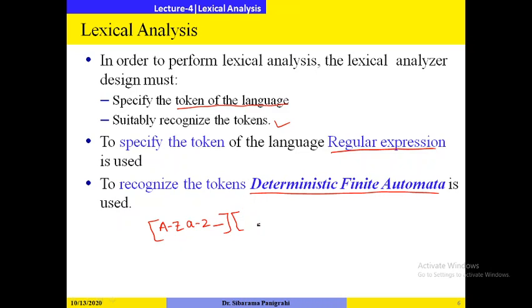After that you can keep A to Z, small a to z, 0 to 9 and underscore, with a star, so any combination of these. So it starts with an alphabetic character or underscore, then it consists of a number of alphabetic, numeric and underscore characters. This is how I have specified the identifier. By using regular expressions, we specify all the tokens of the language. Then in order to recognize a valid identifier, I have to draw the deterministic finite automata.